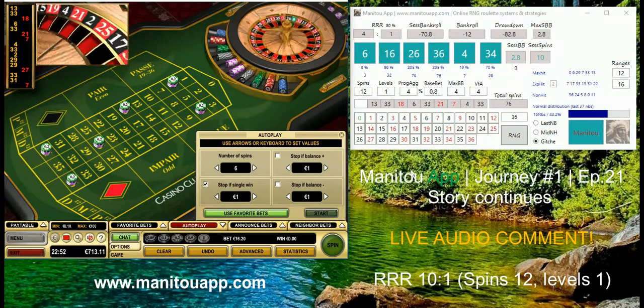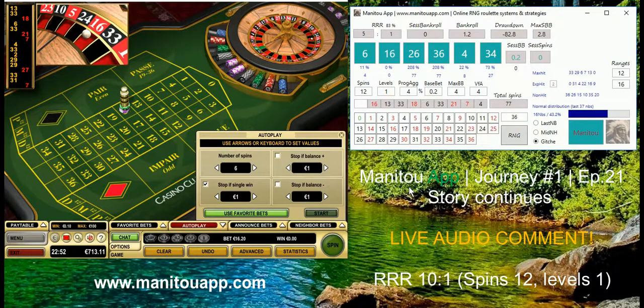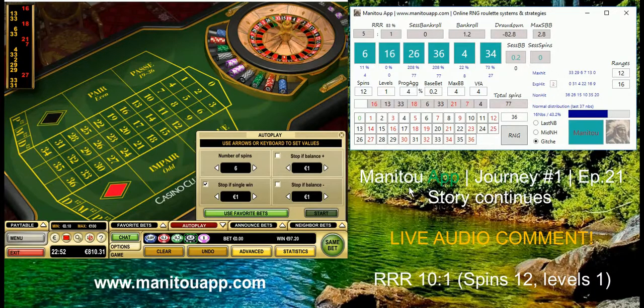So it was a bit of an unlucky session, but now number 16 is coming, so this will help us a little bit. Our stack, you see, we are back, mostly even in a small profit, so it's okay.